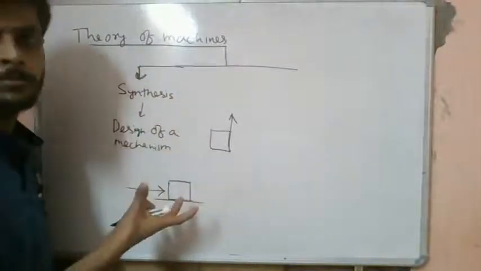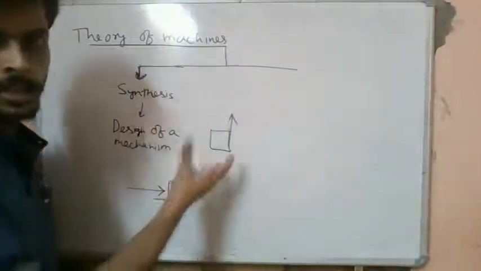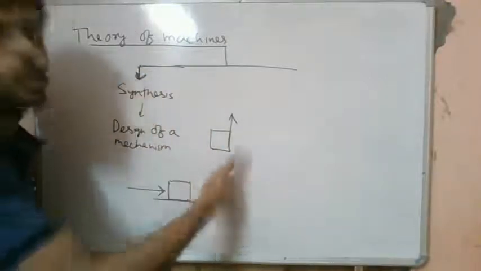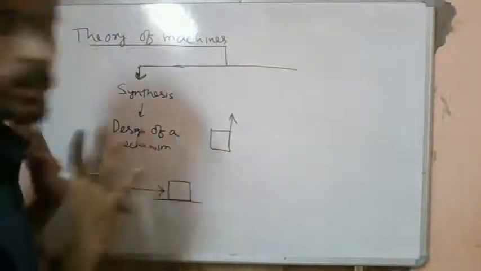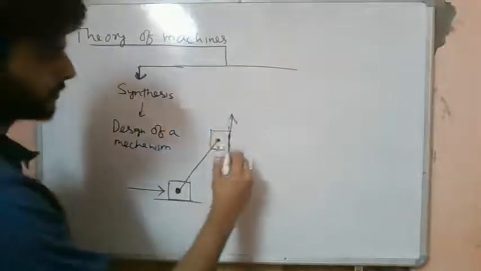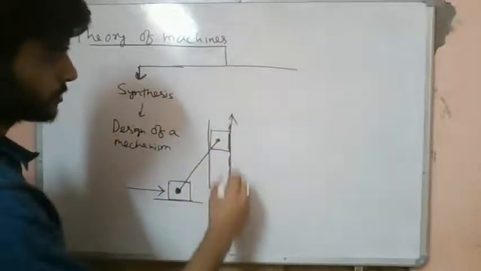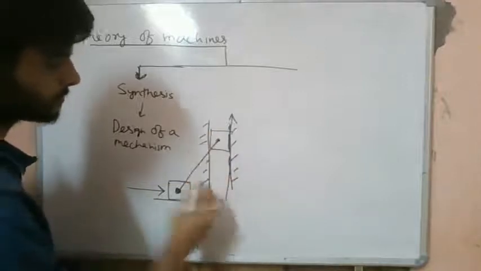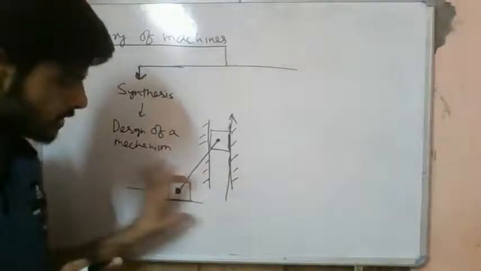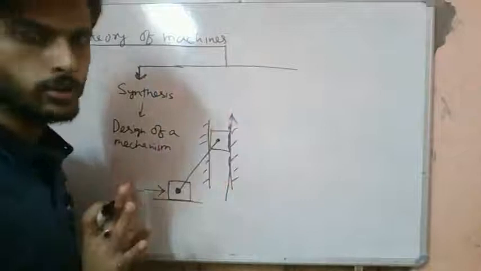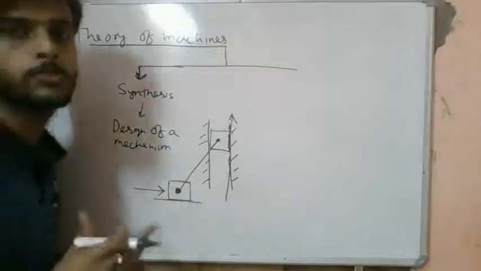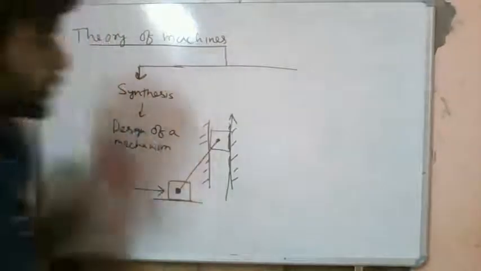How can the rigid bodies be assembled? We can have several types of rigid bodies connected here. So how will these rigid bodies be assembled so that giving an input like this gives us an output like this? This is what we study in synthesis. Let's say we attach a link like this, so there is a guide like this and we have attached a link. Now if we give a motion to this block like this, this block will move in the upward direction. How each of the rigid bodies should be connected is the question that is answered in what we call synthesis.